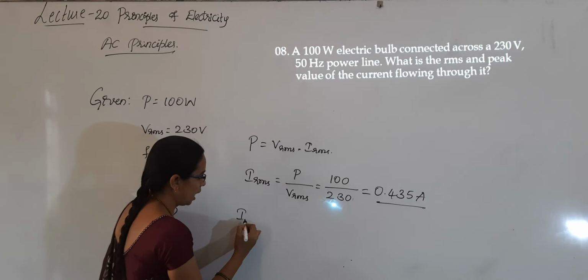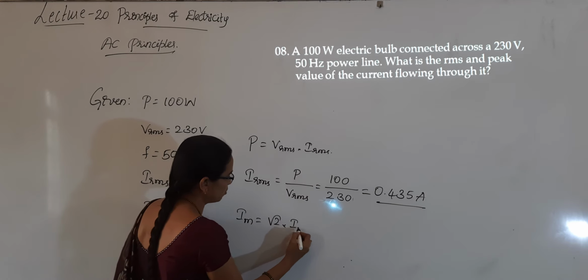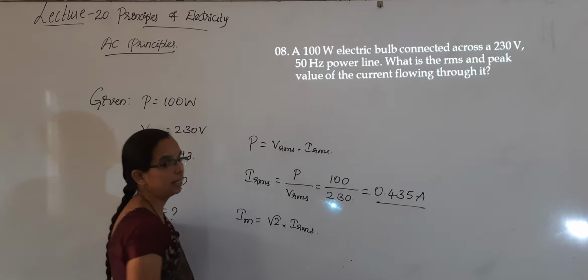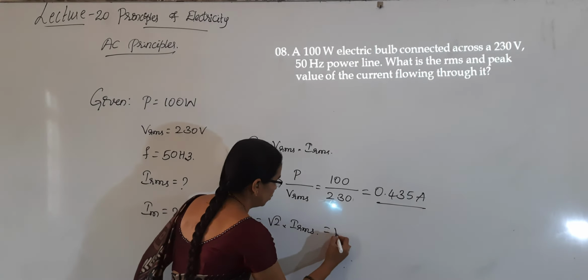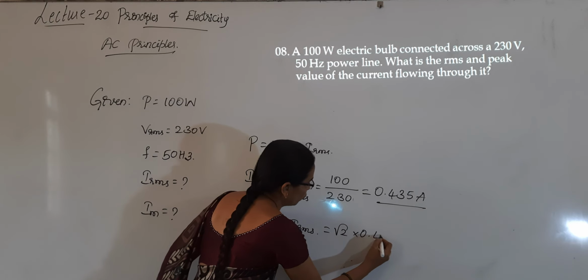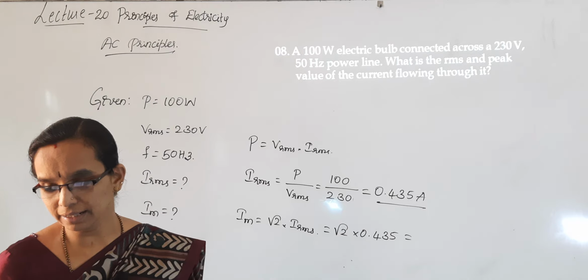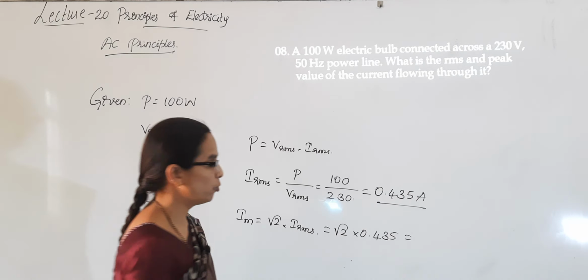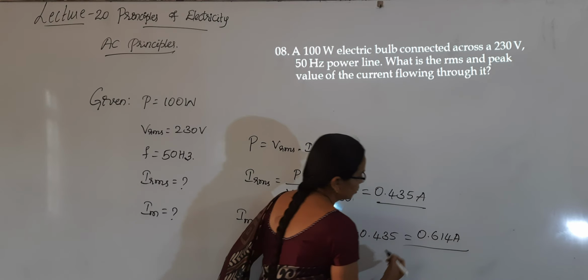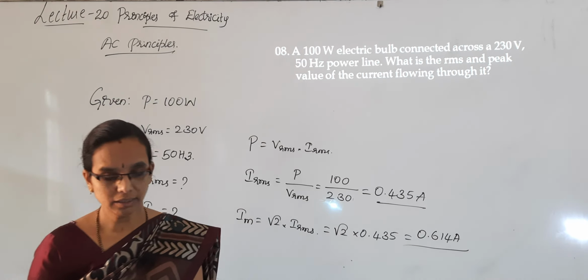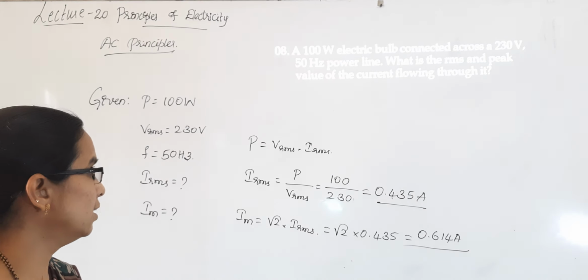So Im is equal to root 2 into Irms, because Irms is equal to Im by root 2. Root 2 into 0.435 amperes. Calculate using the calculator and it will be around 0.614 amperes. Calculate by yourself using the calculator and write the answer.